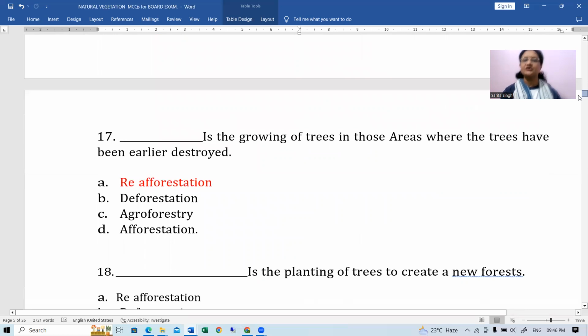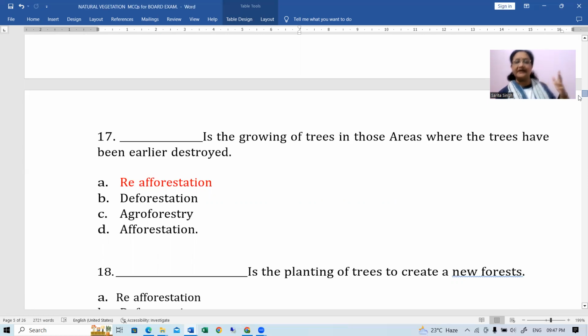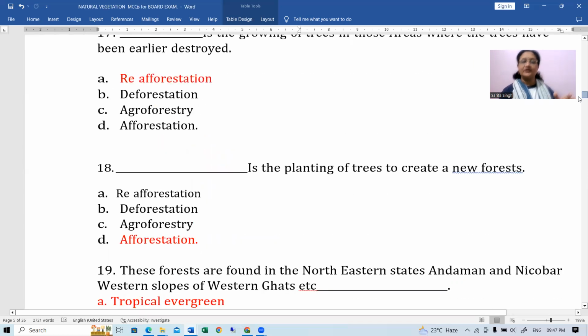Dash is the growing of trees in those areas where the trees have been earlier destroyed. Okay, see, read the question very carefully. What is there in this question? Earlier, the forest was there, it has been destroyed, and again, growing of trees has to be done. So, what will be the correct term for that? That is reforestation. Okay, that means the planting of trees is being done, right, in that area where earlier forest was existing. Clear? Next question.